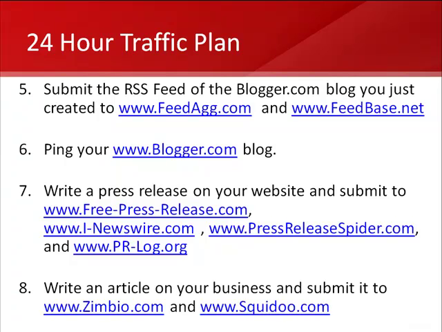The next thing you're going to do is write an article on your business. So it's going to be an article of about 300 or so words, 350 words or so, on your business, and you're going to go through the process of submitting it to these 2 websites, Symbio.com and Squidoo.com. The main point is you just go to these sites and set up your account, and once you set up your account with them, you just follow their basic instructions for setting up your site.